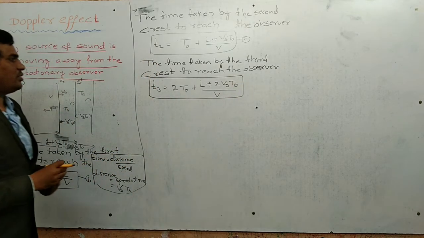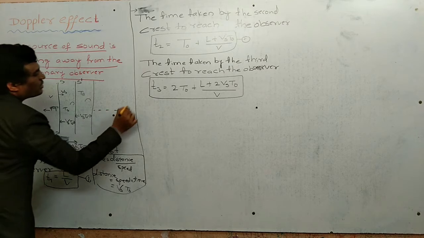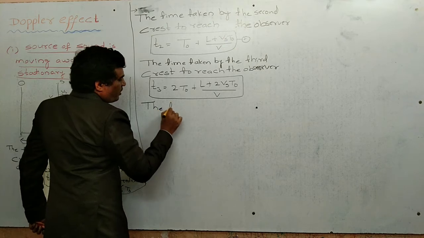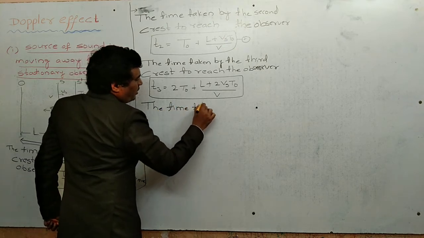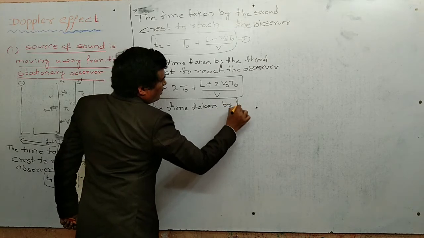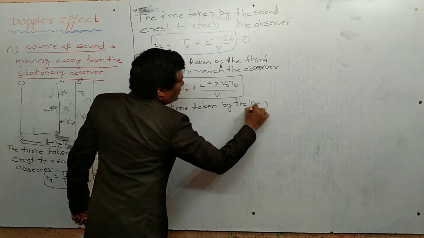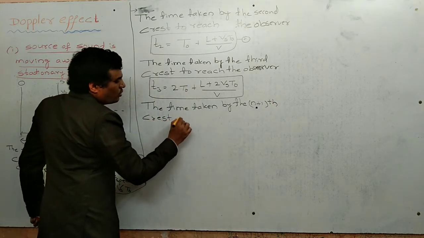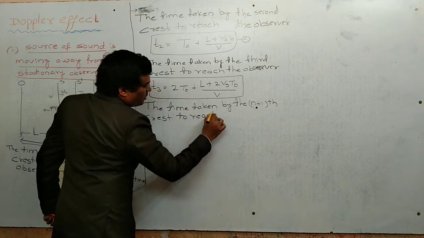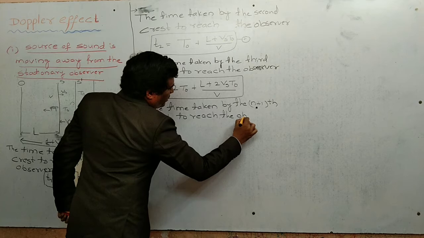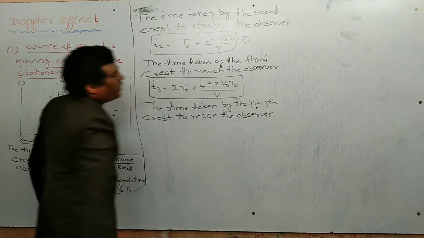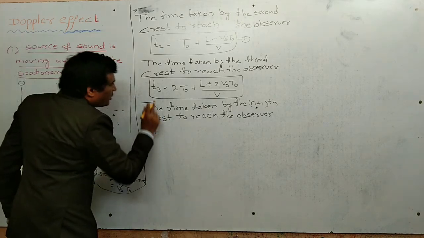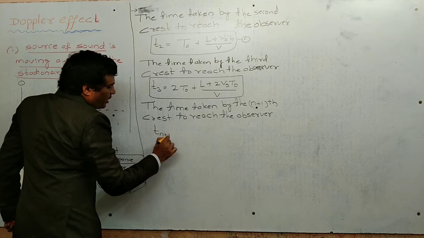Now generalize the terms. The time taken by the n plus 1th crest to reach the observer is the generalized term, Tn plus 1.